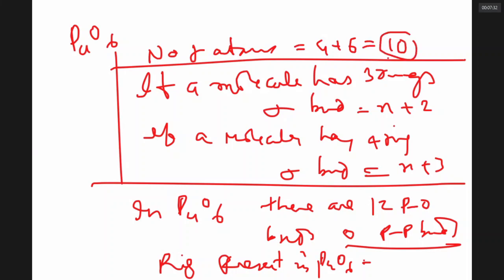If it has 9 sigma bonds, then it has an open chain structure. If it has 10 sigma bonds, then it has 1 ring. If it has 11 sigma bonds, it has 2 rings. If it has 12 sigma bonds, it has 3 rings. If it has 13 sigma bonds, it has 4 rings. How many rings does P4O6 have? 3. Most of you did not say, I think.